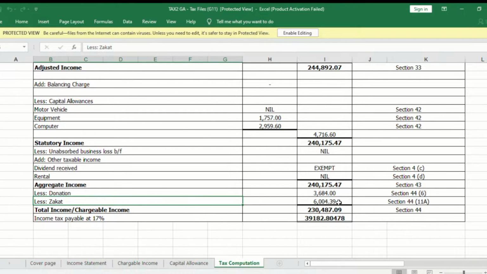Then we are left with zakat. Calculated as 2.5% of aggregate income because this company is owned by Muslims, so it is compulsory to pay the zakat. That we got RM6004.39. After the aggregate income less donation and zakat, we got the total chargeable income of RM230,487.09. Since the total chargeable income is less than RM600,000, times 17% tax rate, we get RM39,182.80 for income tax payable.